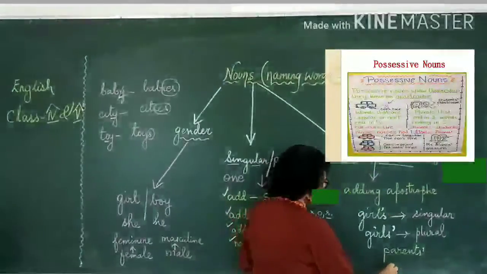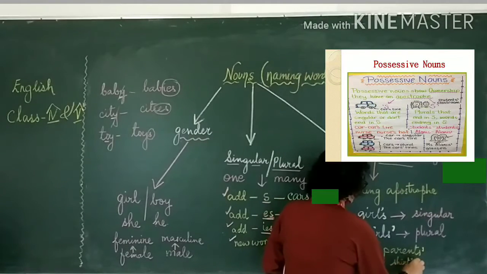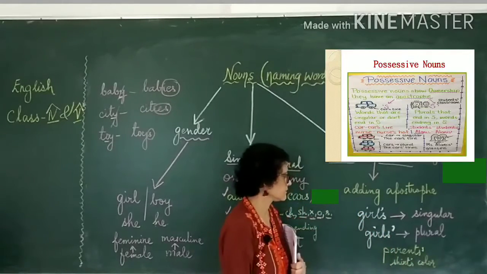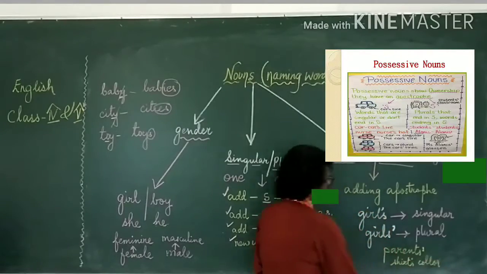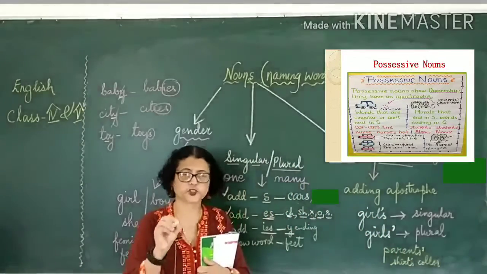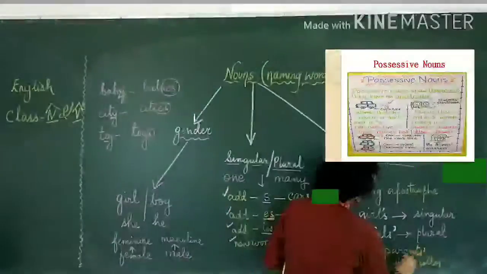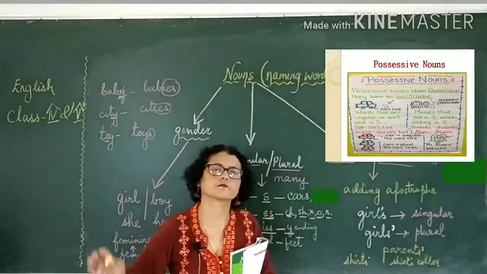Now, if I write shirt's collar, that means I am talking about one shirt whose collar. And if I put this as shirts' collar, it means all the shirts.